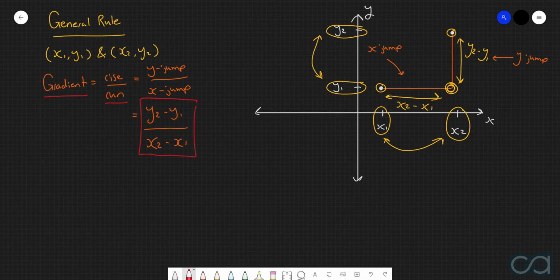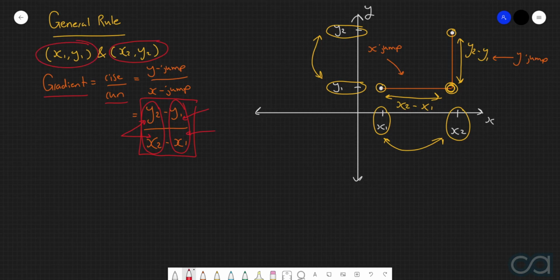Now, a few very, very important things about this particular equation here. You need to make sure that these two coordinate points here are a pair, and that these two coordinate points here are also a pair. As in, these two values here should combine to make the coordinates of one point, and then these two values here should combine to make the coordinates of the other point.